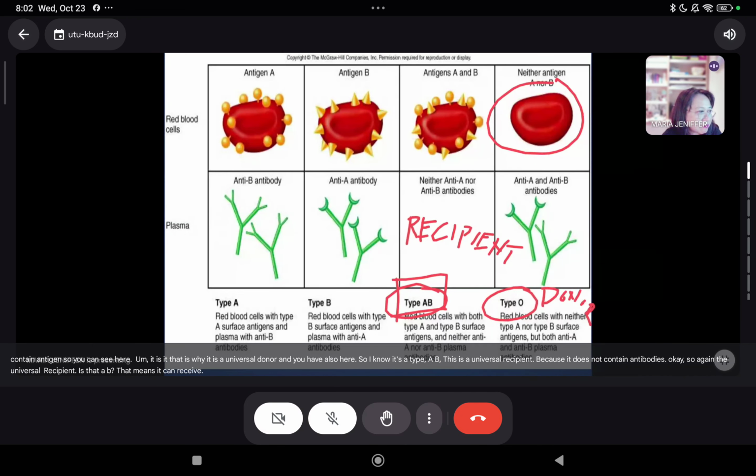That means it can receive blood from others. And type O is the universal donor. That means it can donate blood, give blood to other blood types because the risk of reaction is lower. No?